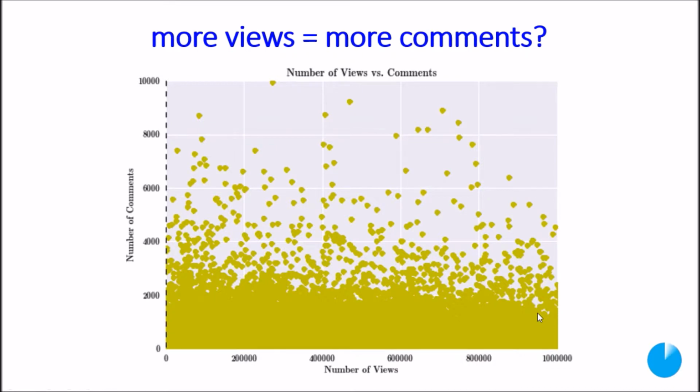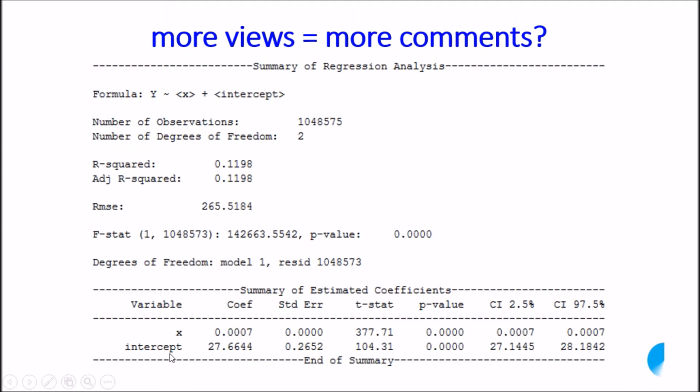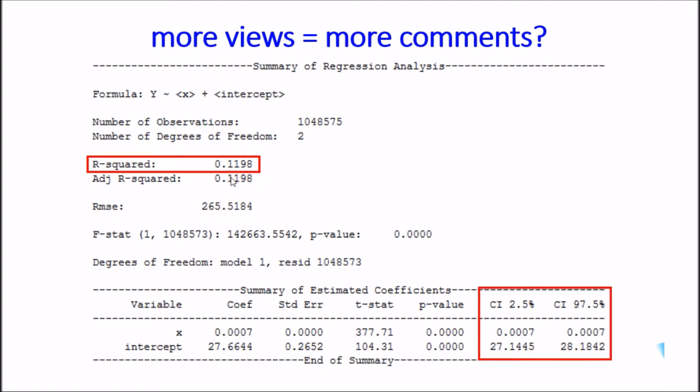So we try to see if more views is equal to more comments. As you can see in the graph, the fit line is pretty much parallel to the y-axis. So there's not much of a correlation here at all. 0.1 means very little correlation. That means more views does not equal more comments.